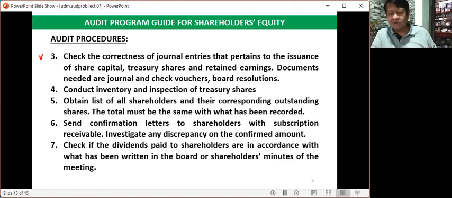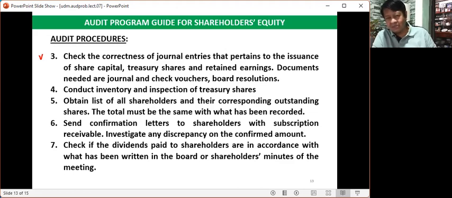When you say journal voucher, we are referring to the document that will support non-cash transactions. Examples, adjusting entries. Adjusting entries do not involve cash. Depreciation expense. Whenever you recognize depreciation expense, there is no cash involved.